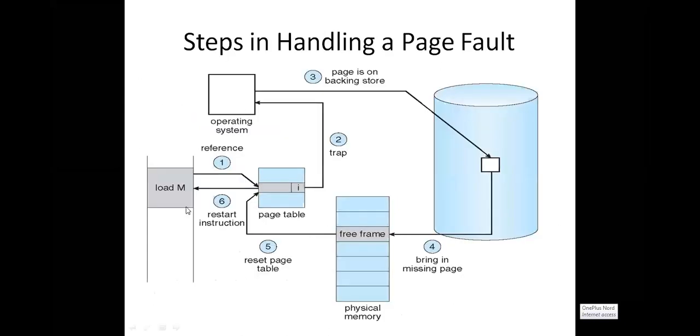Now, this instruction you want to execute, load M. Okay, so for this page, first you need to refer to the main memory page table. In the page table, this particular information is available: I means invalid. That means that particular page is not available in the main memory frame. First we need to check in the page table, right?